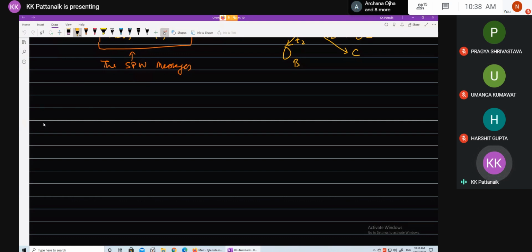Now, in every variant of SPIN protocol, you should simultaneously try to understand how that version is able to address which of the problems we discussed earlier, right?